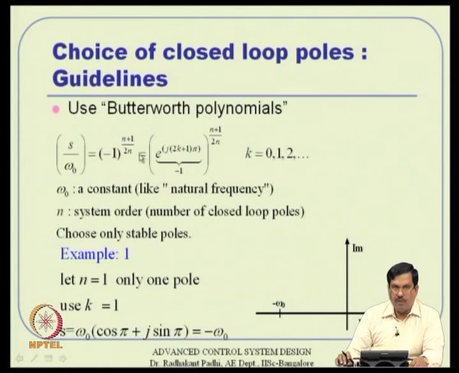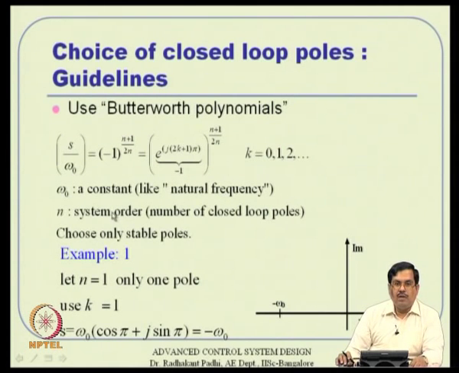You distribute using De Moivre's formula, expanding in terms of complex exponentials, where n is the system order, and this will churn out a bunch of poles, because k is 0, 1, 2, 3, an infinite series.